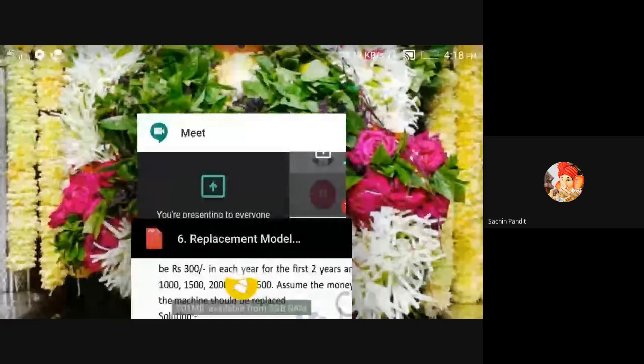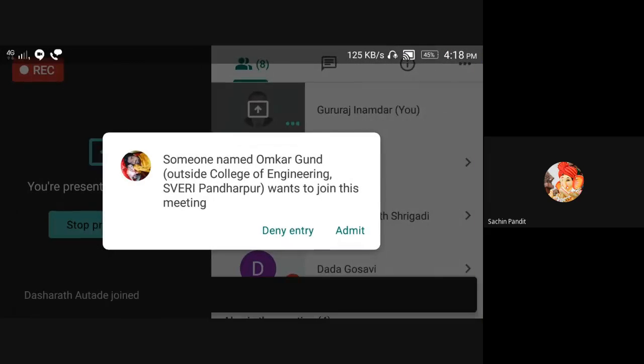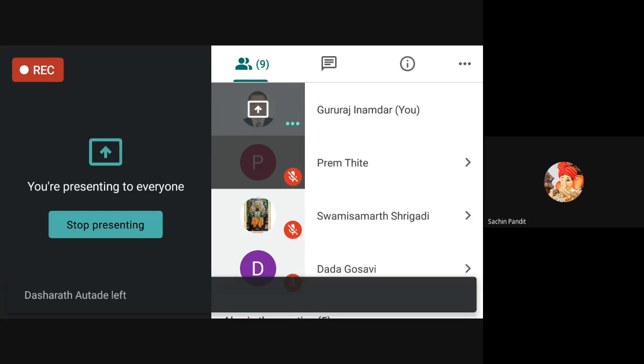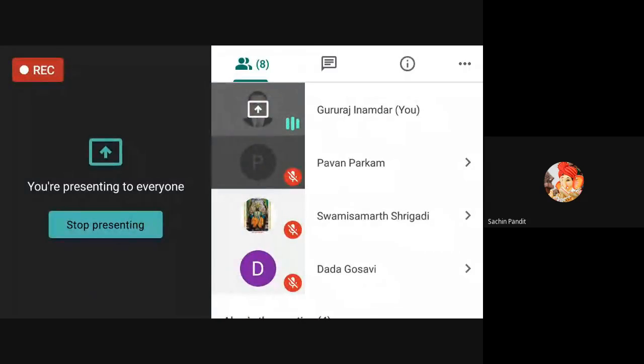One thing is not given in the problem. Which thing are you able to find out? They have given the machine price also, but they have not given the scrap value. Keep in mind, whenever scrap value is not given, take scrap value as 0. If it is not given, we should not consider any scrap value; that will definitely be 0.